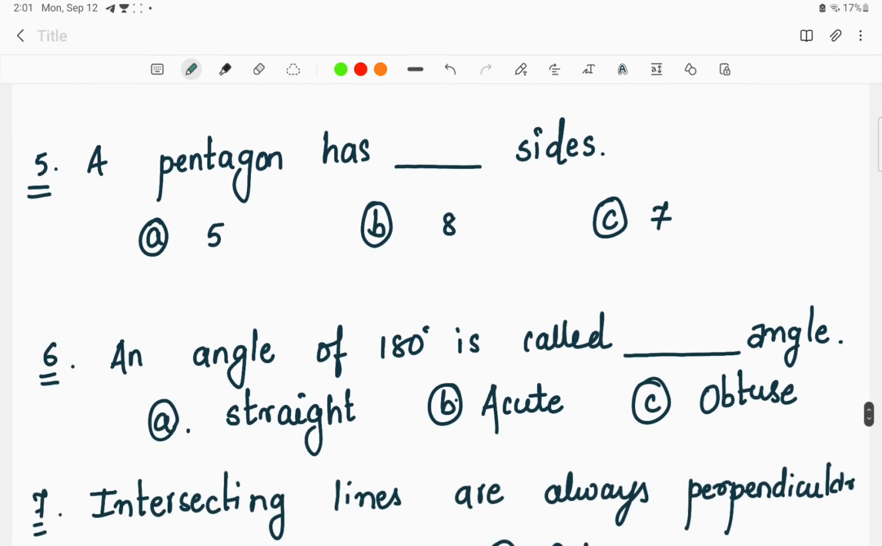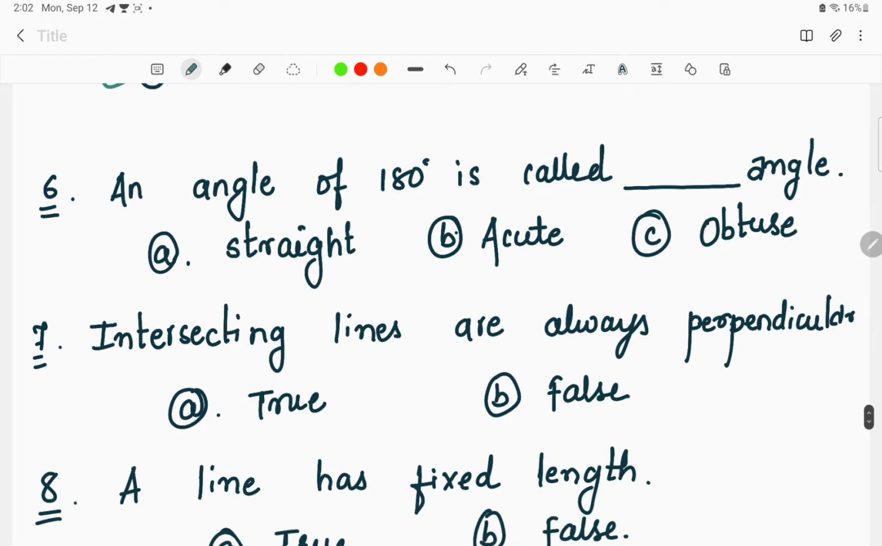Now moving to the next question, a pentagon has how many sides? That is a dash sides. Pentagon, as the word itself says, penta, that is 5. It has 5 sides. This is something really basic, everyone knows about it. I'm just taking it because I just want to bridge the gap. I just want to clear the things that you have already learned in your lower classes.